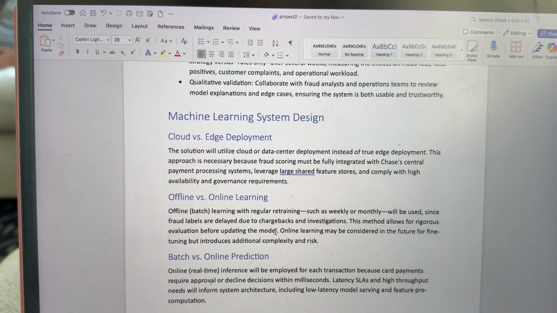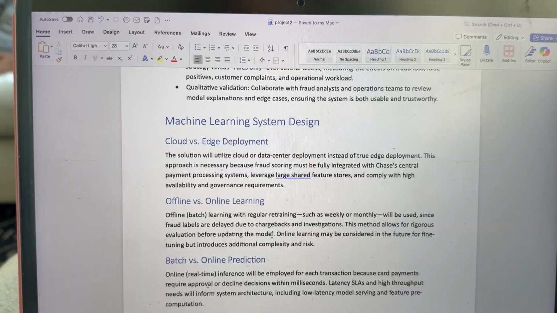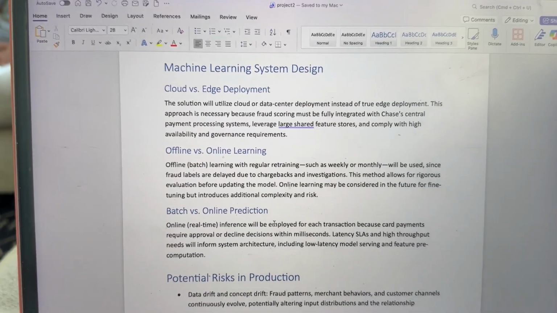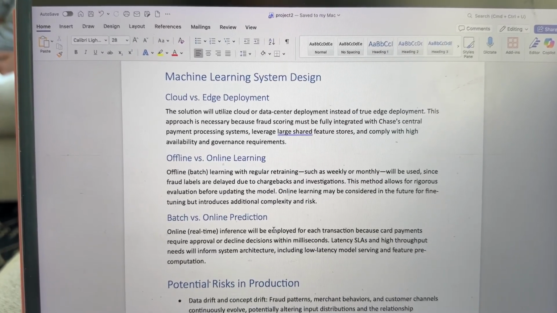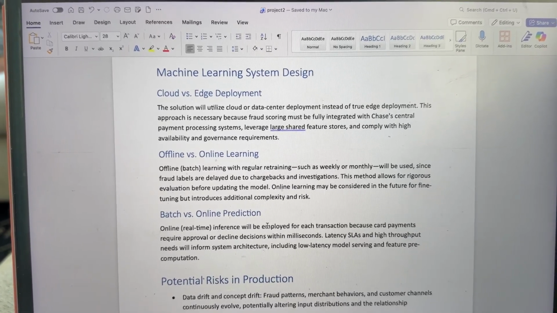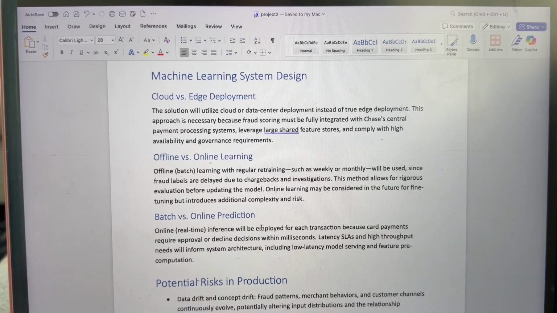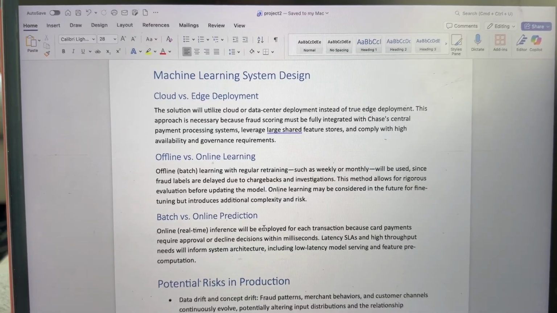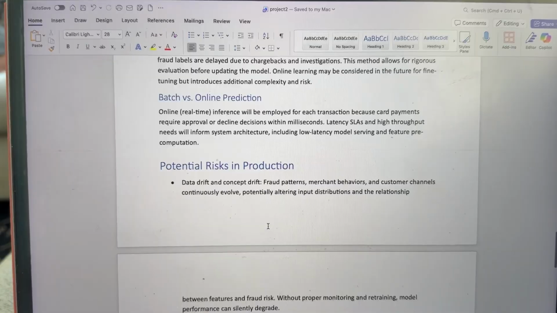This method not only allows for rigorous evaluation before updating the model, but online learning may also be considered in the future for fine-tuning. One other thing we have is batch versus online prediction, where we can run inference on each transaction, because card payments require approval or decline decisions within milliseconds. The latency SLAs and high throughput need the system to perform in an architecture with low latency model serving and feature computation.